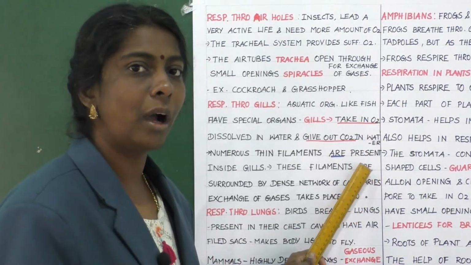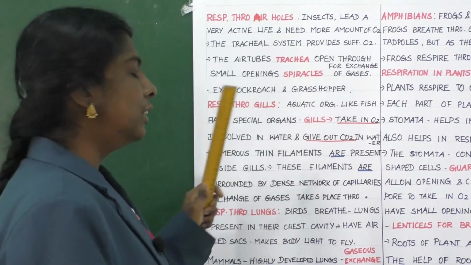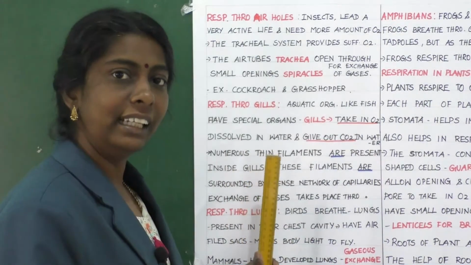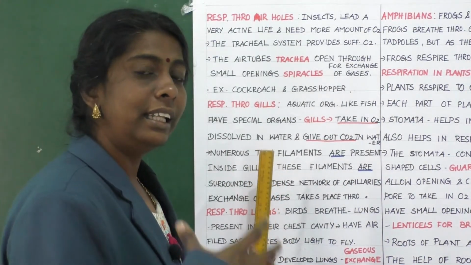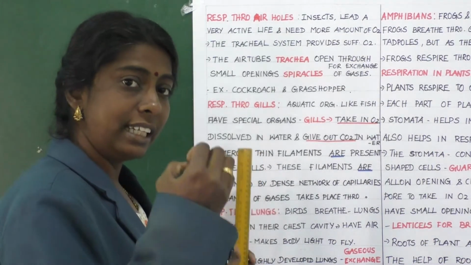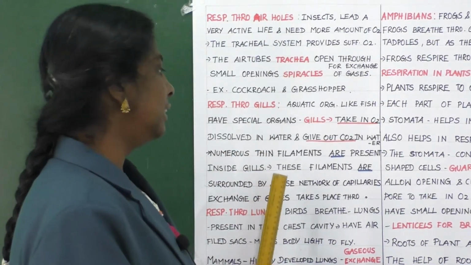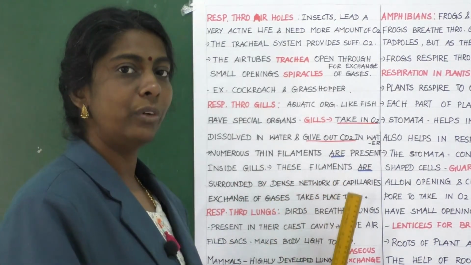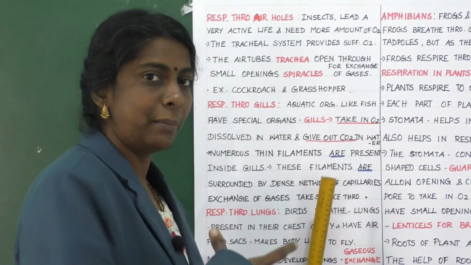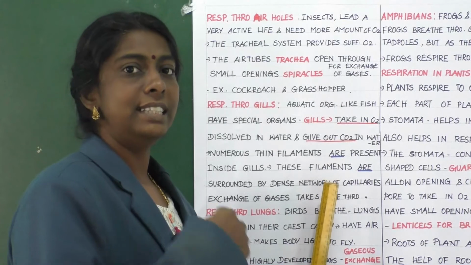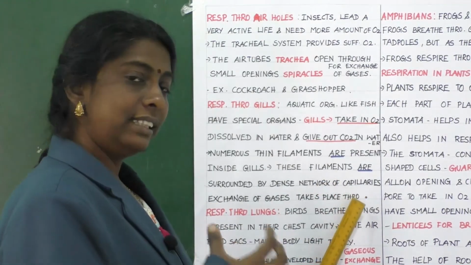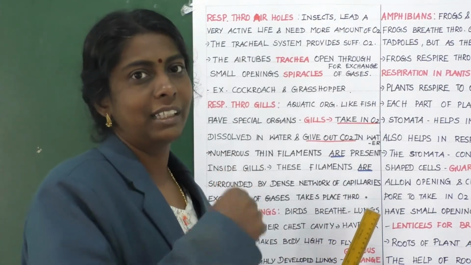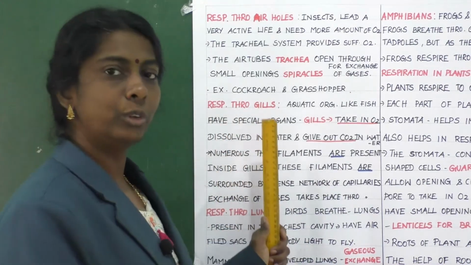Then numerous thin filaments are present inside the gills. These filaments are surrounded by a dense network of capillaries, and the exchange of gases takes place through capillaries. Clear? This is respiration through gills.